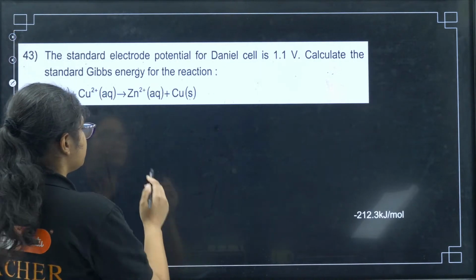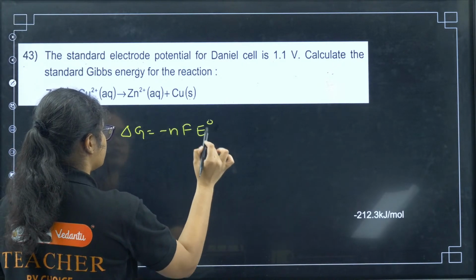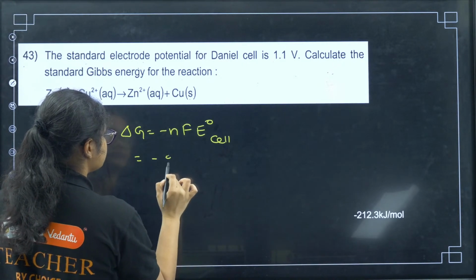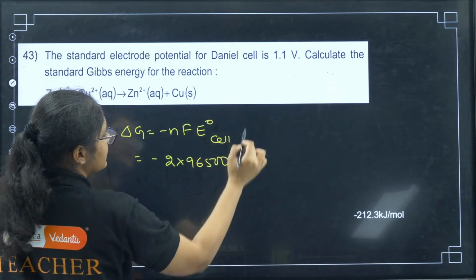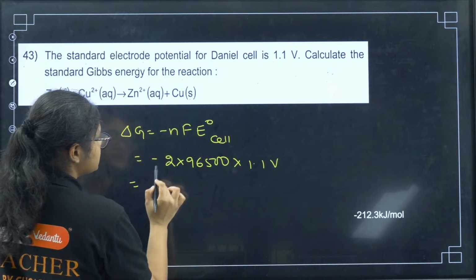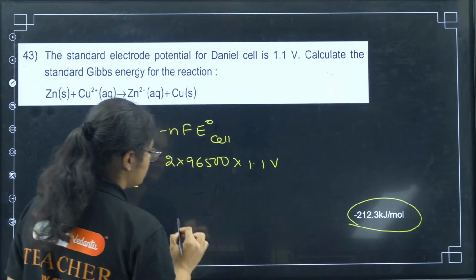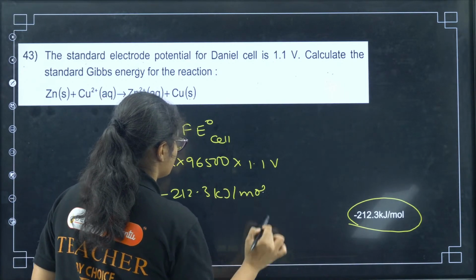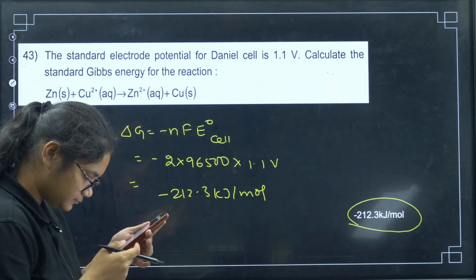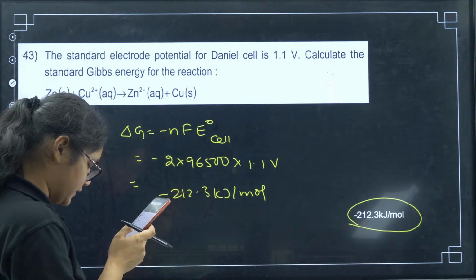Next, this is very simple. Delta G equals minus nFE naught of the cell. So that is minus 2 into 96500 into 1.1 volt for the Daniel cell. Just solve this and you will get the value as minus 212.3 kilojoule per mole. Okay. Vidya Nayak, overwriting you should avoid, dear.